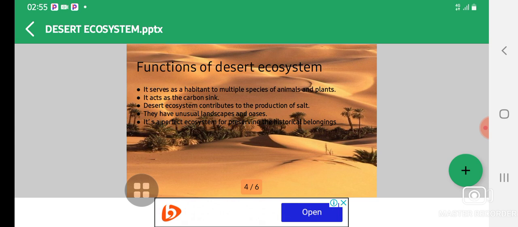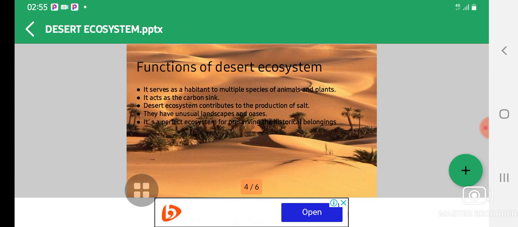So let's look at how it acts as a carbon sink. That means the bacteria in the sand help in storing carbon monoxide and carbon dioxide in order to prevent them from getting into the atmosphere.